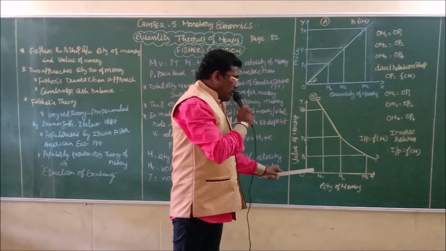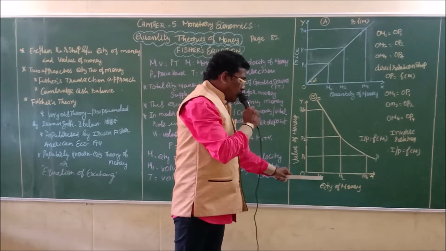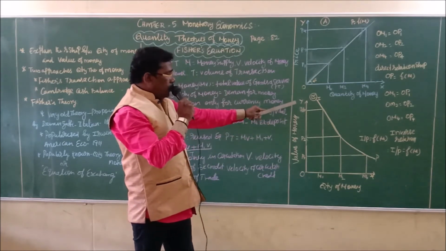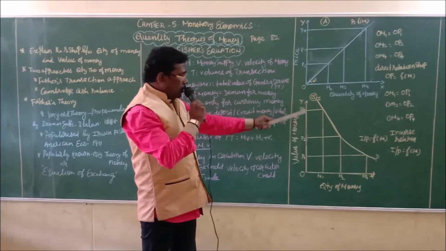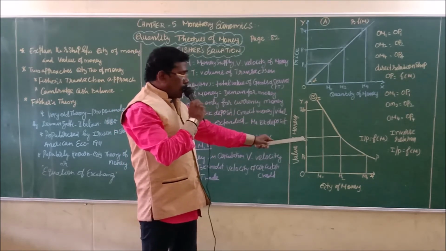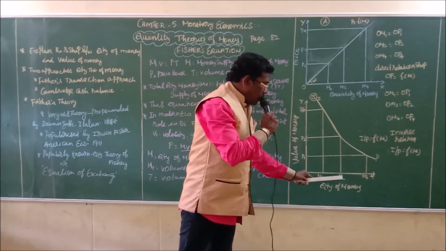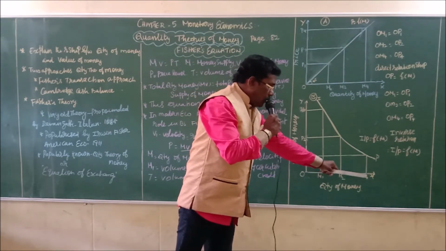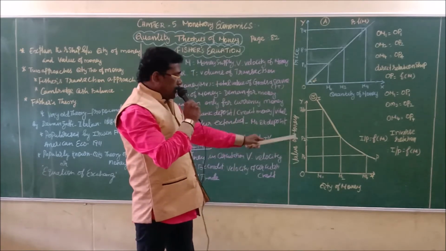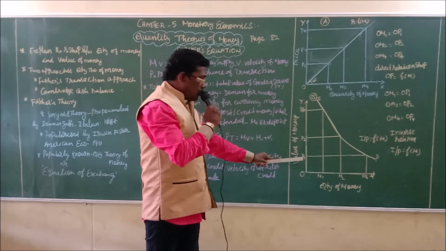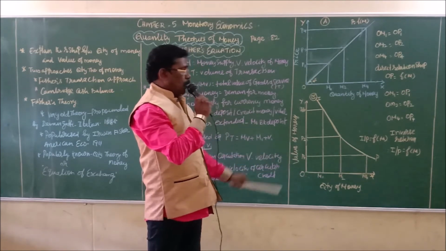The quantity of money increased from OM1 to OM2, and the value of money comes down from P1 to P2. And again, the quantity of money increases from OM2 to OM4. Then again the value of money comes down to OP4.